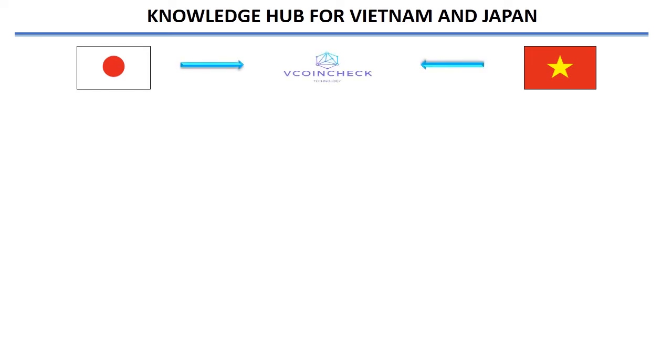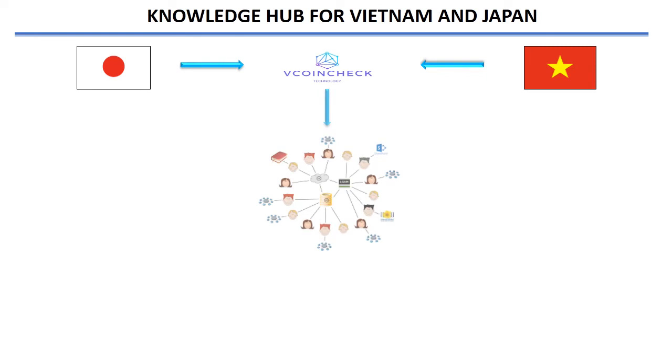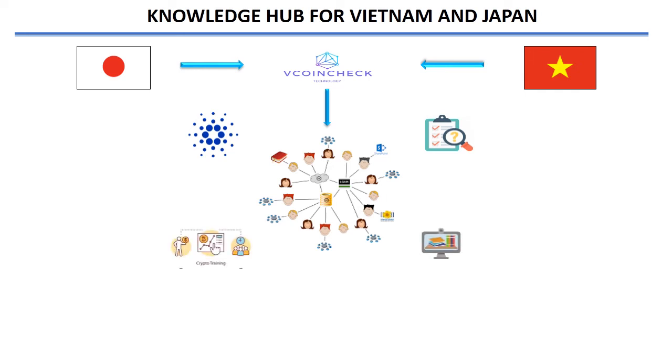This proposal is created from the data sources built on the VCoinCheck platform and shared with the Vietnamese and Japanese communities. Basically, this data source can be seen as blockchain, Cardano and Catalyst information and knowledge, project evaluation data, and a knowledge training course for those in the community who want to participate in building the initial stage of this hub.